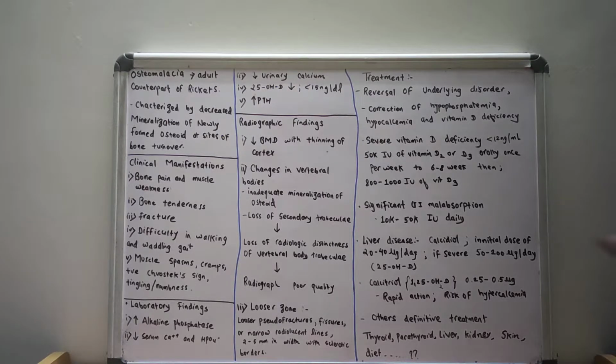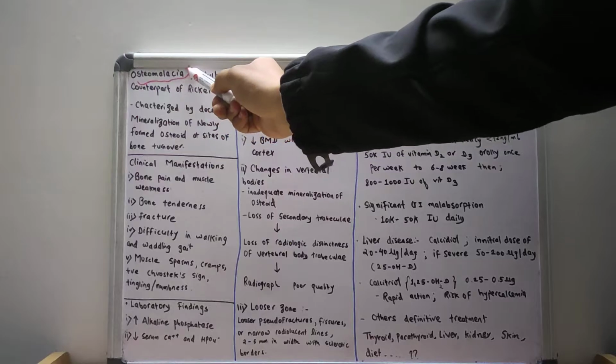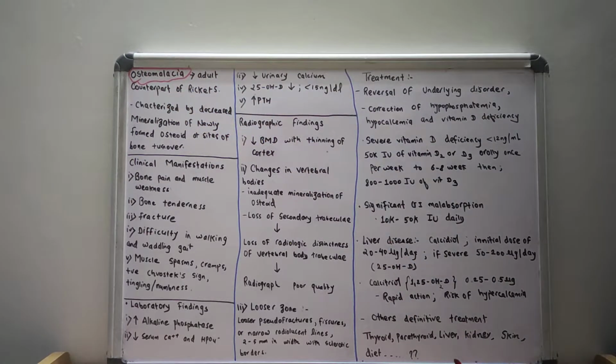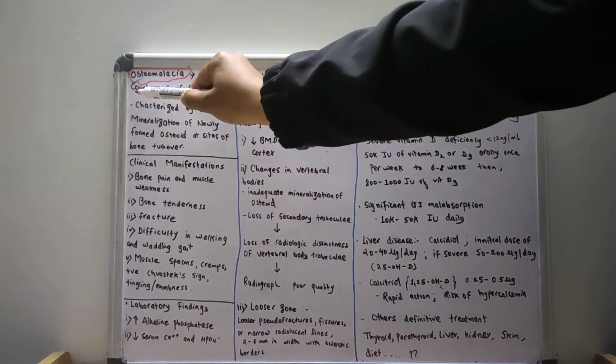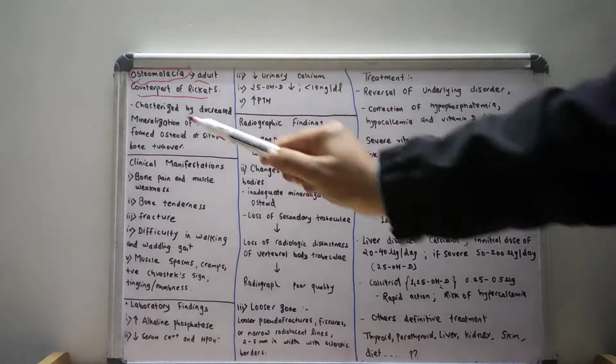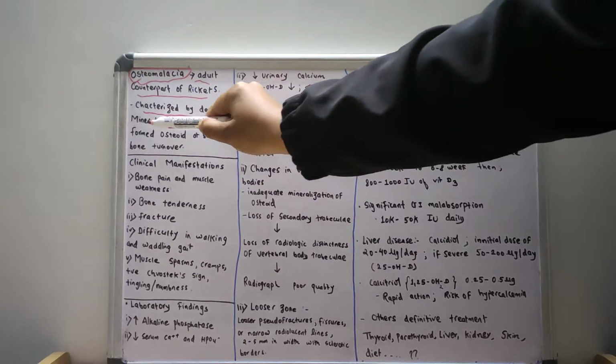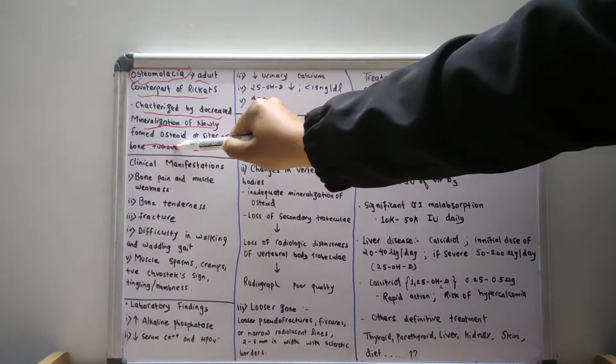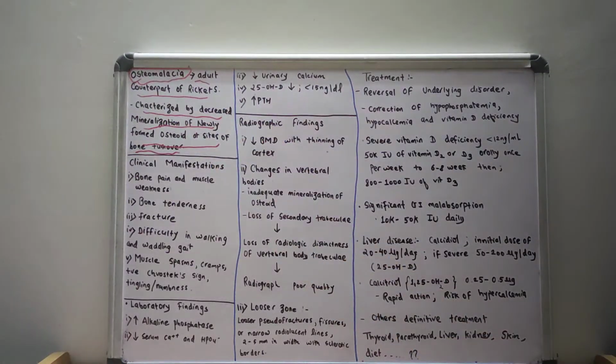Today we are going to read about another topic, that is osteomalacia. Osteomalacia is also the adult counterpart of rickets. Osteomalacia is characterized by the decreased mineralization of the newly formed osteoid at sites of bone turnover. At the various sites of bone turnover, there is inadequate mineralization due to defective calcium and phosphorus. So in the newly formed osteoid, if there is decreased mineralization, then there will be the condition called osteomalacia.